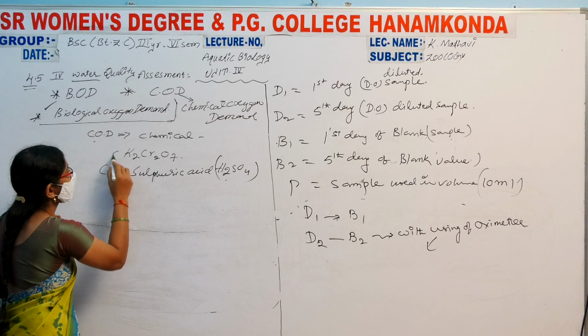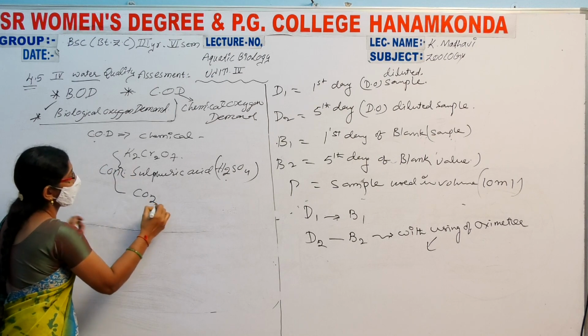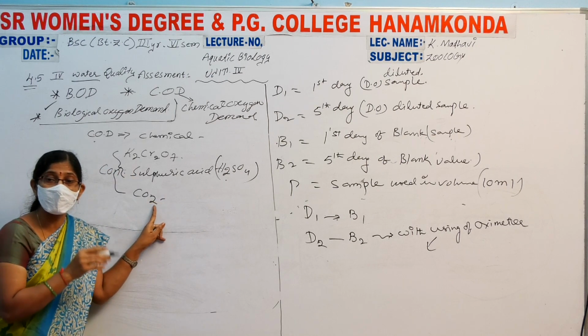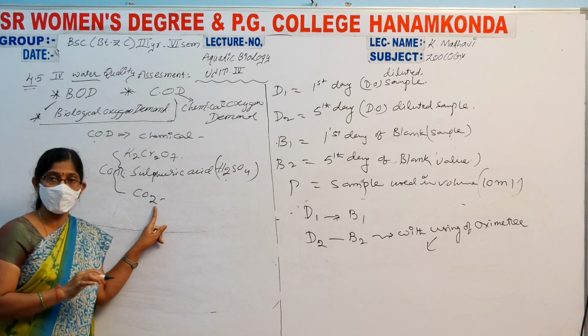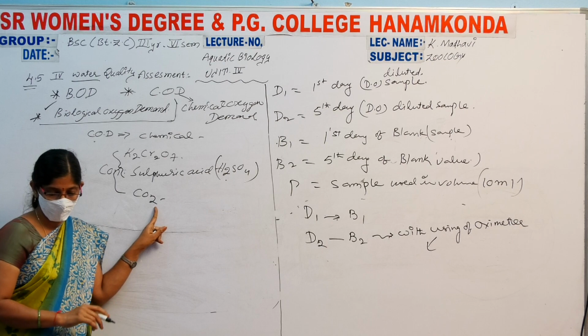When this carbon dioxide is dissolved in water, it forms some carbonic acid and bicarbonates.